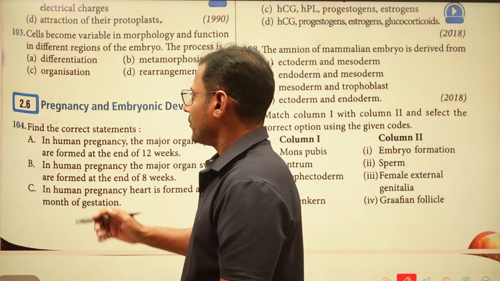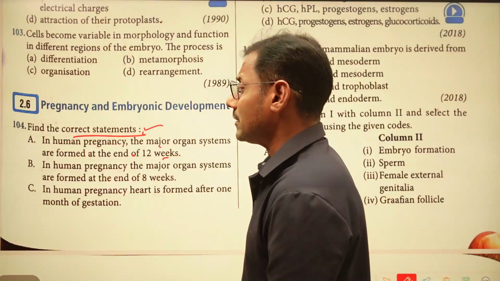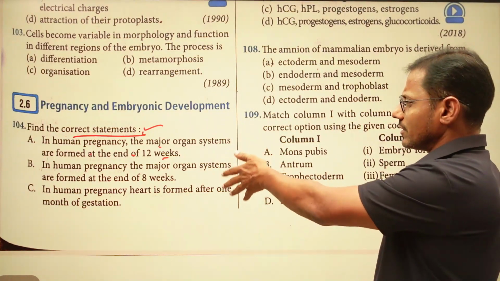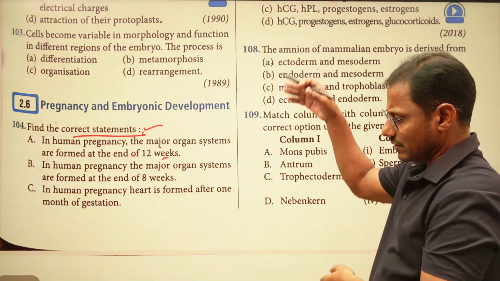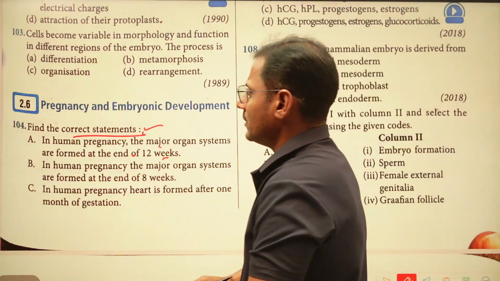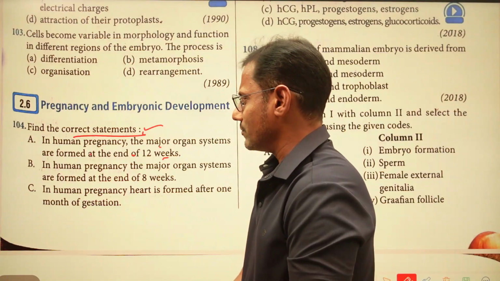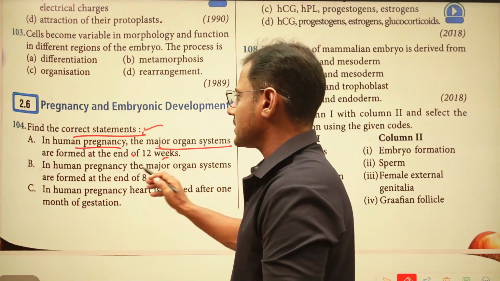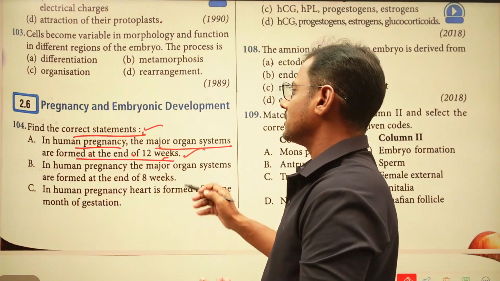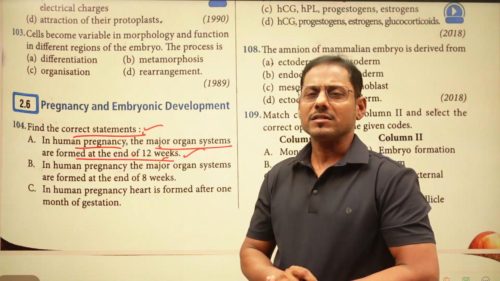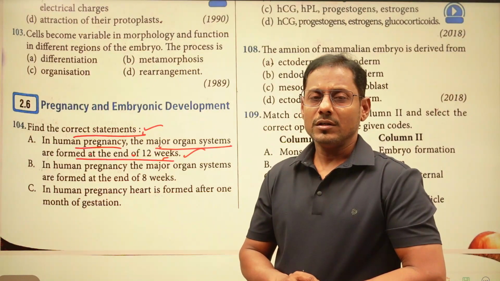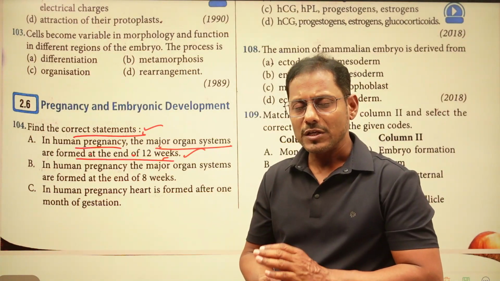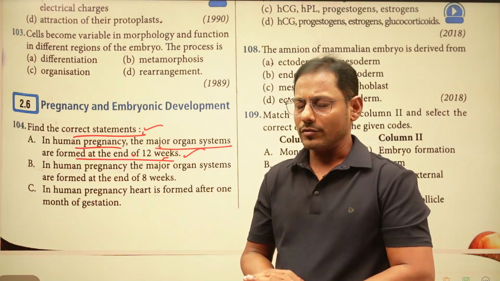Find the correct statements. Here, 4 or 5 statements are given, 3 here and 2 in the next column. We'll see them one by one. What are the statements given here? In human pregnancy, the major organ systems are formed at the end of 12 weeks. So, 12 weeks means the end of the first trimester, that is the end of the 3rd month.